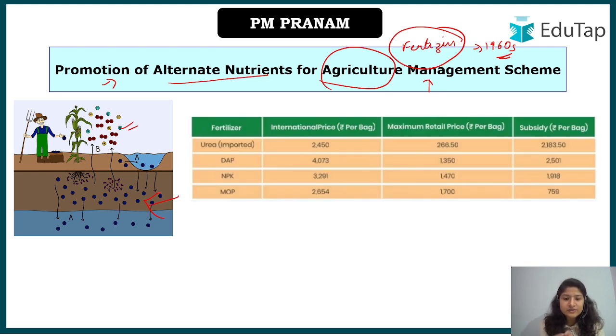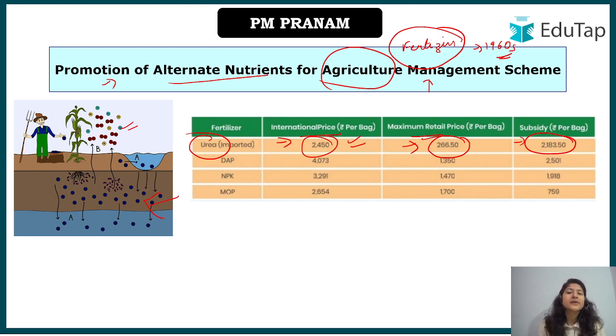Now let's understand this data, which will give you a better picture. For example, if we talk about urea, its international price is somewhere around 2,450, and the MRP is 266.50. It basically ranges between 250 to 260, in some cases it is 252 per 45 kg. That is one bag of urea. But look at what the farmer is paying, only 266 rupees per bag approx. So the subsidy given by the government is somewhere around 2,000. You're looking at the difference. Here the government has to pay a lot to help the farmers buy the fertilizer.